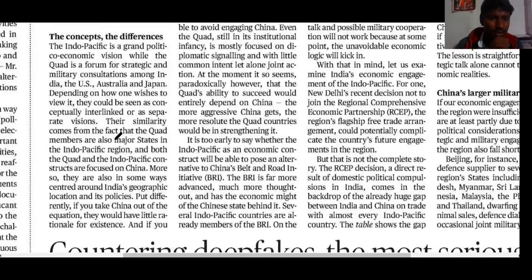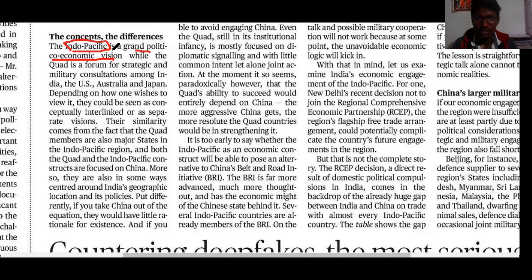And concepts, what are the concepts and what are the differences involved in this. Coming to the Indo-Pacific, it is a grand political and economic vision. If we look at the Indo-Pacific, it is a political and economic vision. Where did the Indo-Pacific emerge from? Politically, what are the countries involved in it, what are the ideologies of the countries involved in this, that is the political perspective.